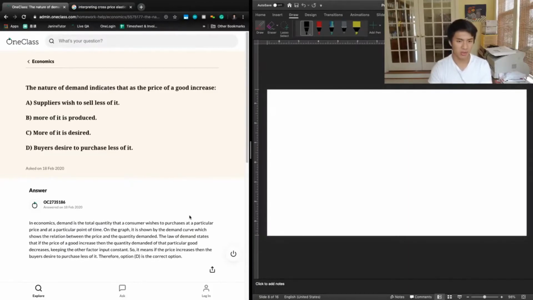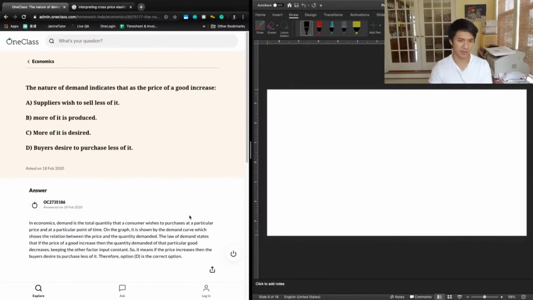C says that as the price of a good increases, more of it is desired, and we know that this is the opposite of what the law of demand tells us. The law of demand tells us that when price goes up, quantity demanded goes down, and so when price goes up, we expect less of the good to be desired. And so answer choice D seems to be the only answer choice that works.